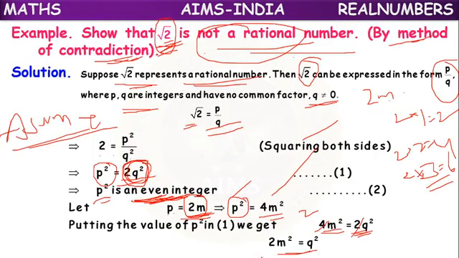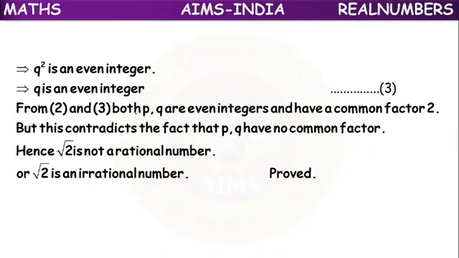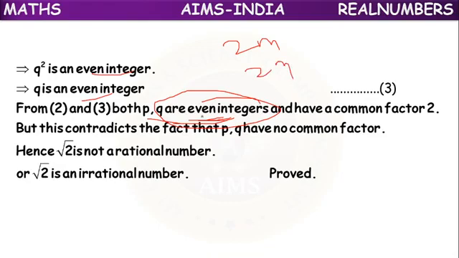So here q square also is an even integer, because it is in the form of 2m. So q square is an even integer, so q is an even integer. Means both p and q are even integers. Both p and q are even integers means what? Even integer, what is the form? 2m. Even number means it can be divisible by 2.